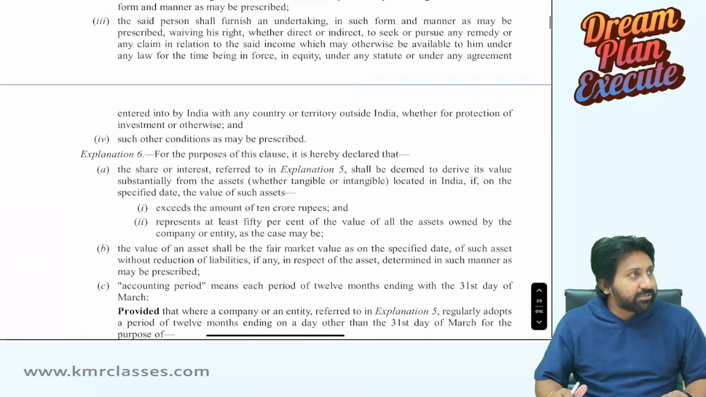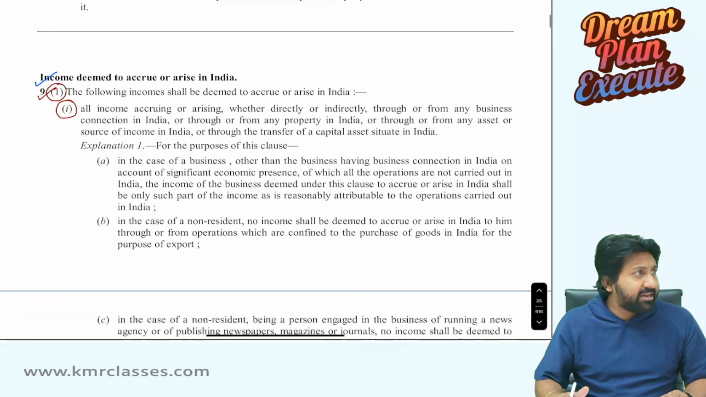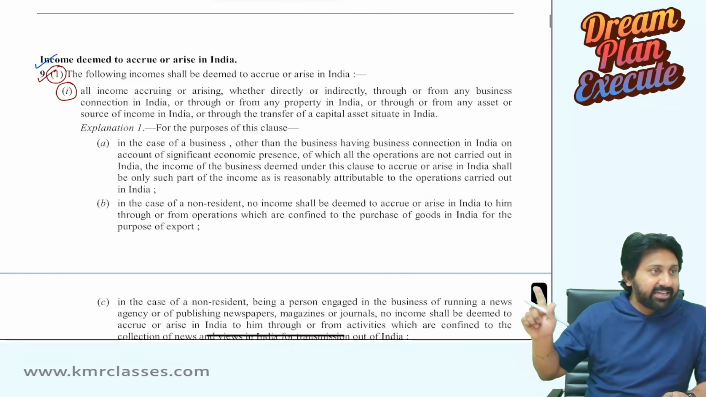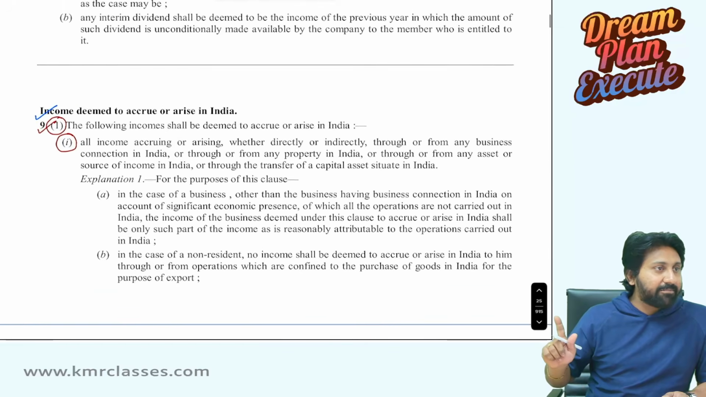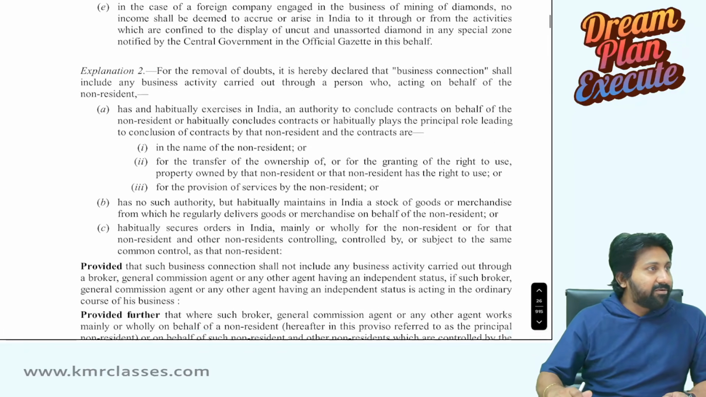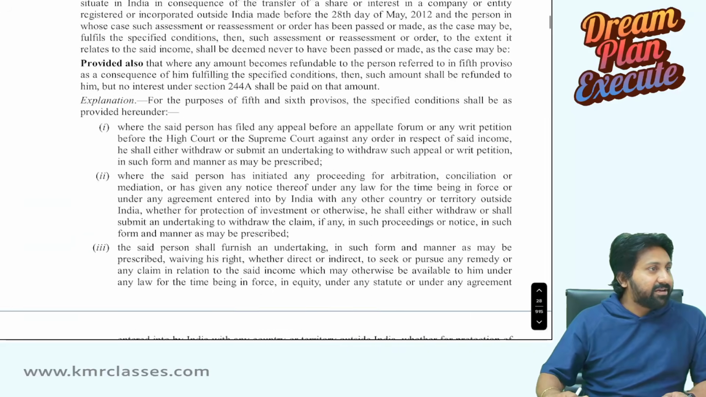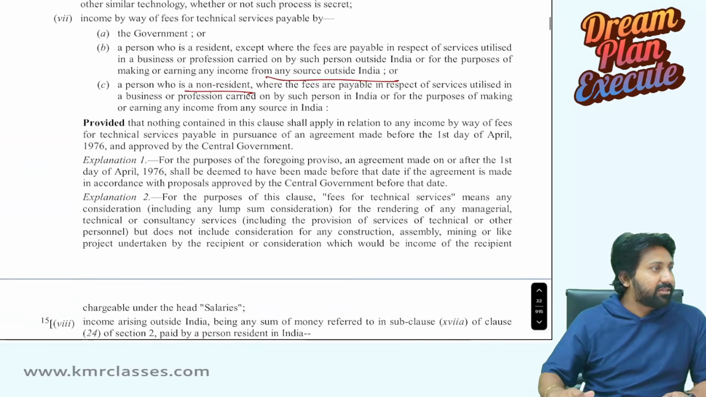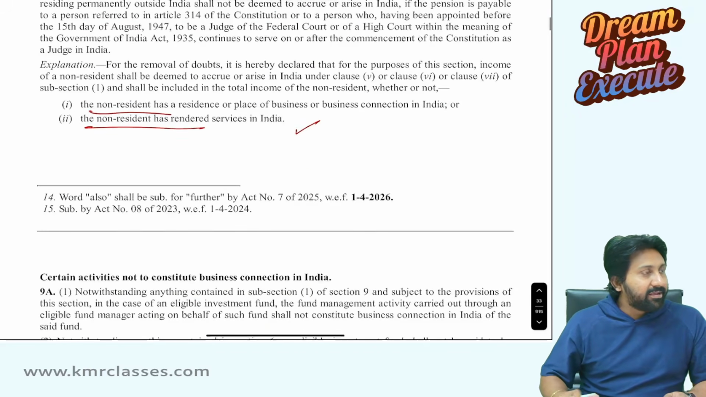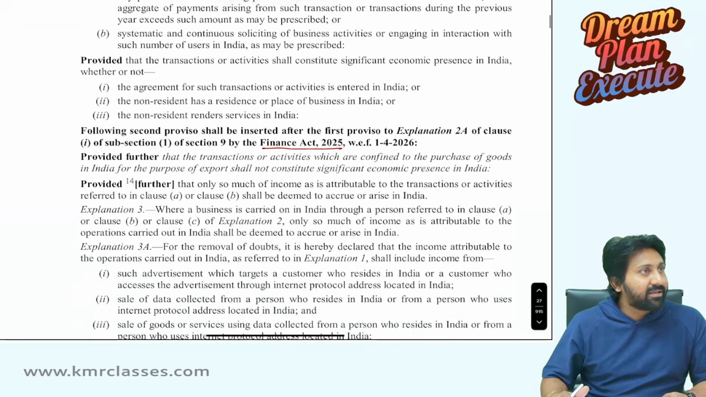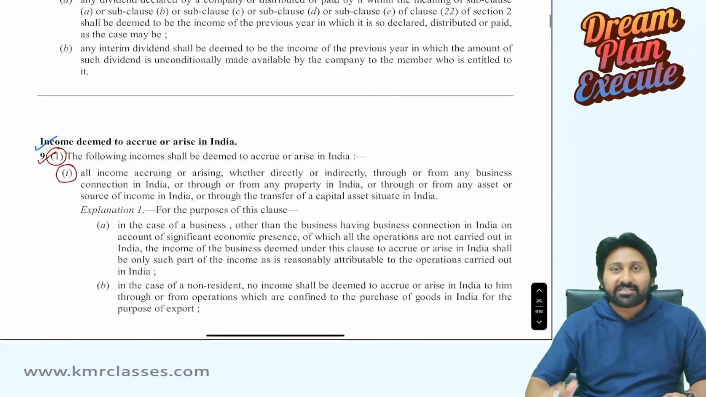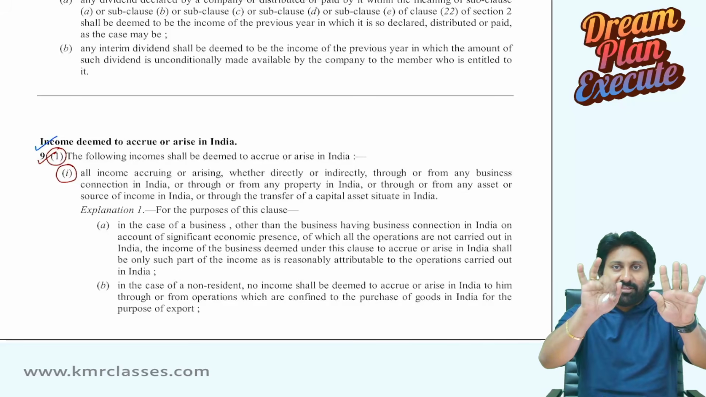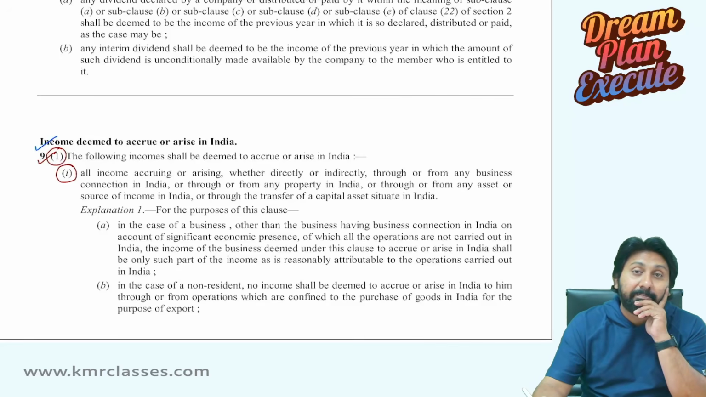Understood? Normally, section 9 started on page number 25 and ended on page 33. You can see here page number 25, then 26, 27, 28, 29, 30, 31, 32, 33. That is almost 9 pages, almost 10 pages of the Bare Act.